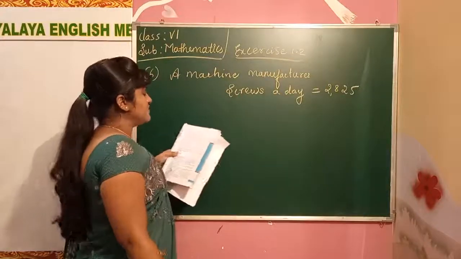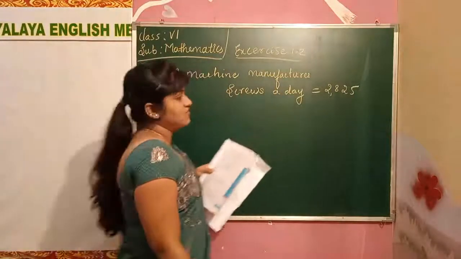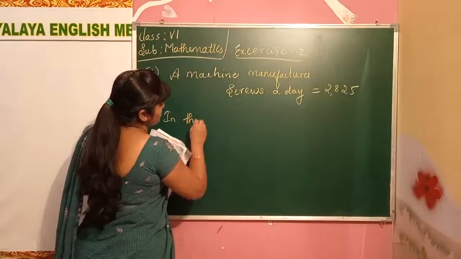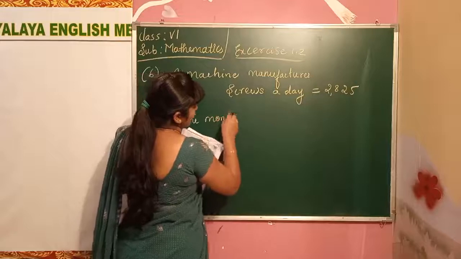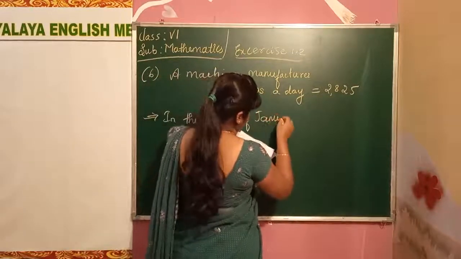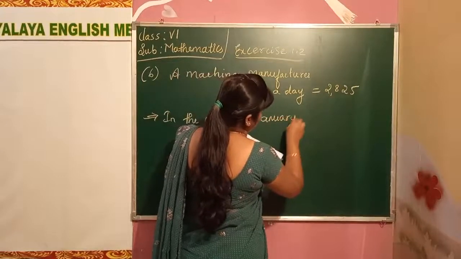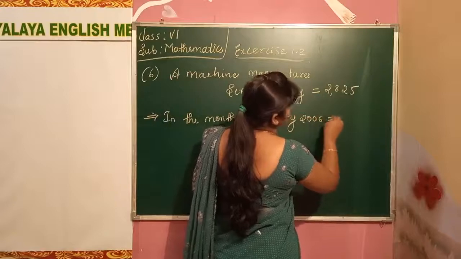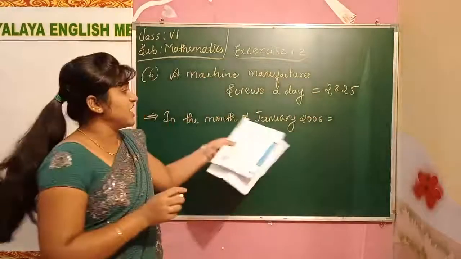Then how many screws did it produce in the month of January 2006? Till January 2006 they are telling.